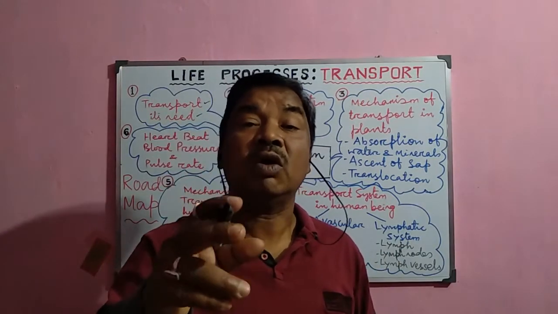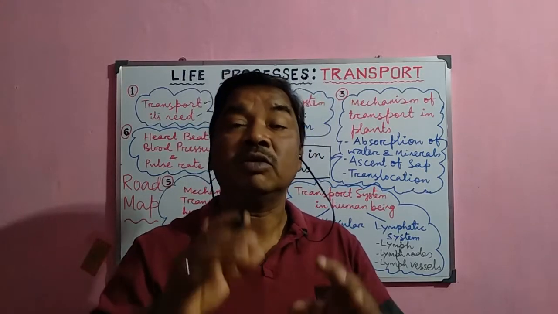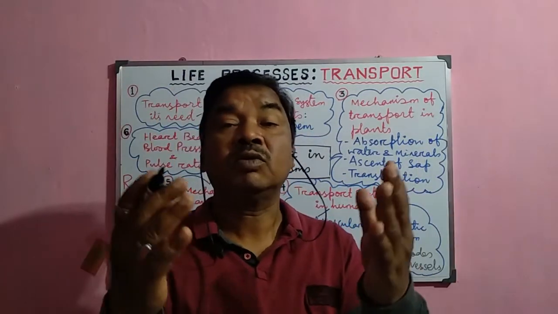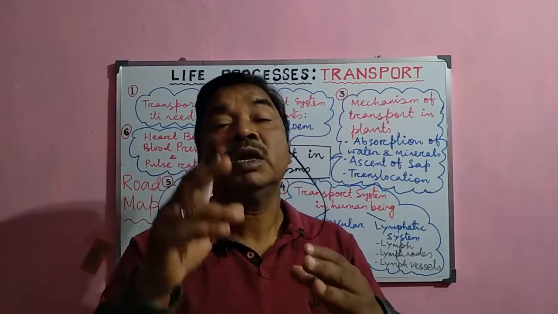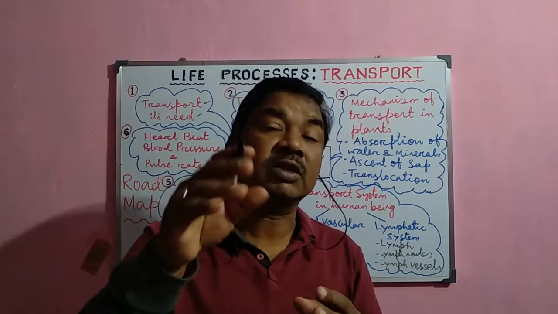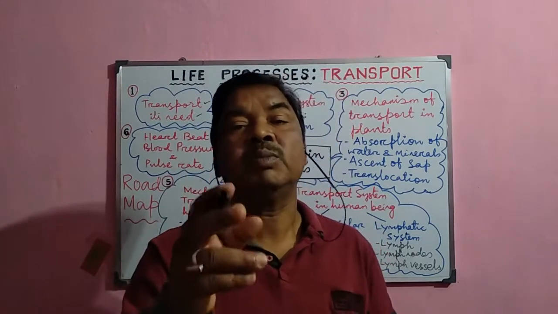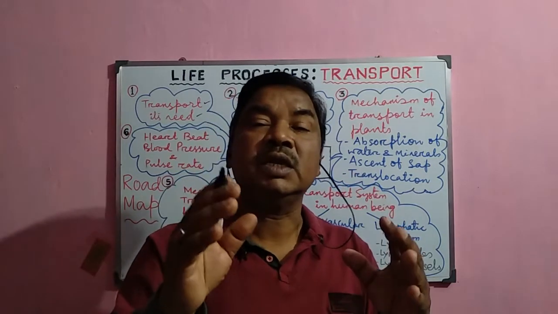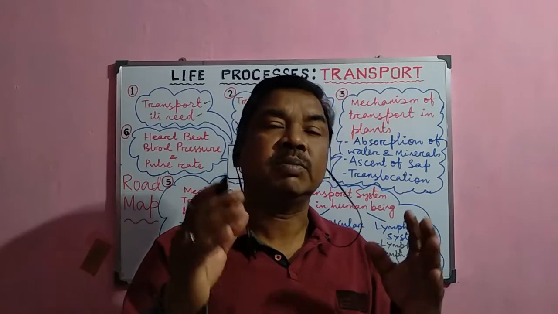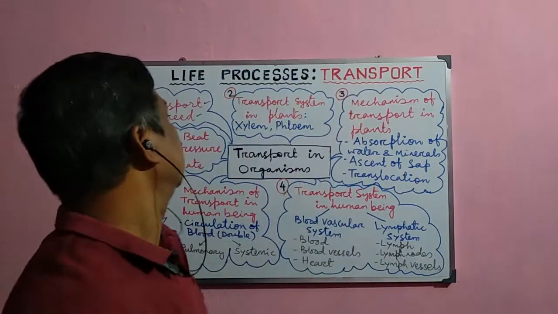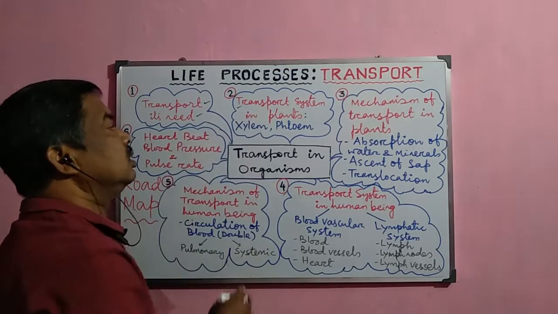The site of production or site of entry and the site of action are two different things, and the site of entry or the site of production and the site of action are not the same. So that is why transport is essential for each and every organism for functioning and supply of the material to that particular place.